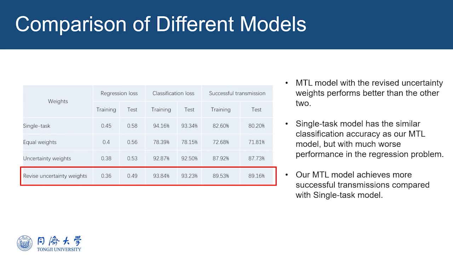In the table, we also display the ratio of successful transmissions in the training and the test experiments. Ideally, if a source chooses to send a type 1 message, it should allocate sufficient power to guarantee the transmission data rate is large enough. Otherwise, transmission failure would occur, and the energy consumption is wasted. Our multitask learning model achieves more successful transmissions compared with the single-task model.